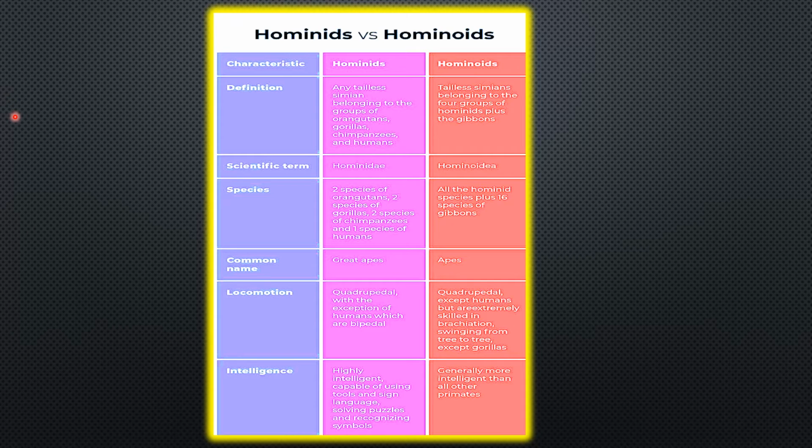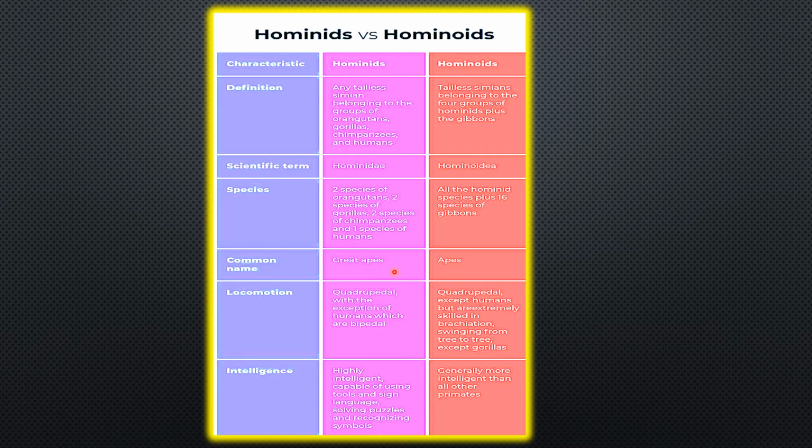So in the study of evolution, hominids are said to have split from the other apes, starting with the orangutans about 14 million years ago, followed by the gorilla, with the most recent split between chimpanzees and humans around 5 million years ago.